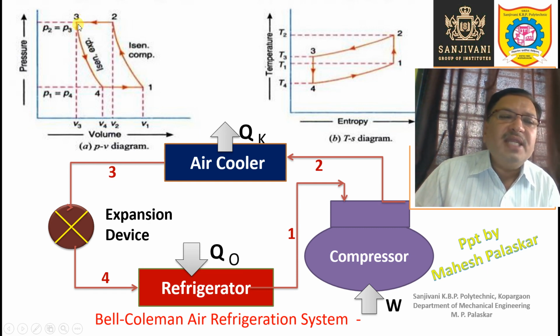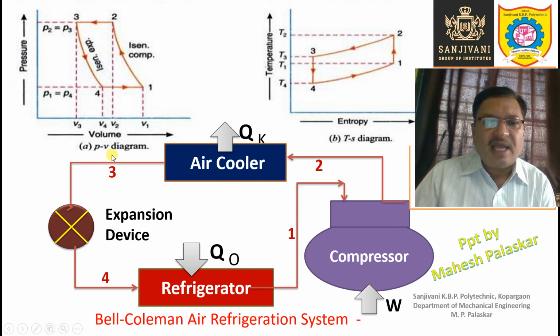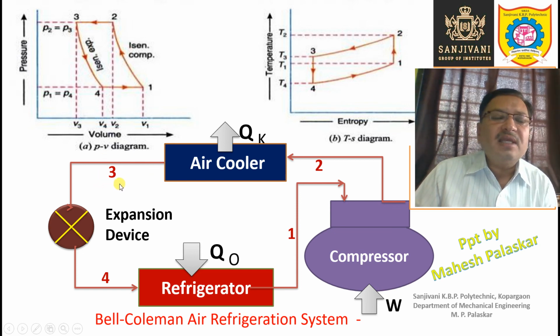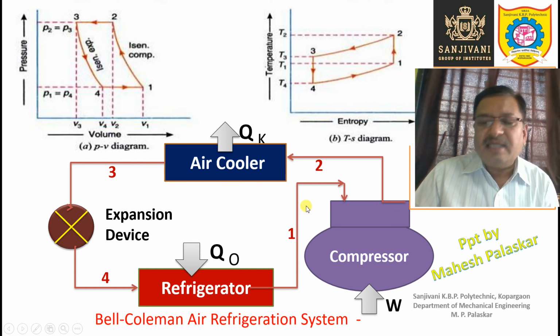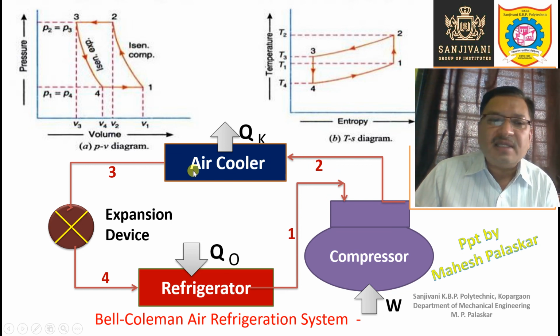The meaning is the same. The indication of the number 3 or 2 or 1 in all the three diagrams is the same. These points 1, 2, 3, 4 represent the condition of the refrigerant at a particular position, at the exit from one vessel and entry to another vessel.